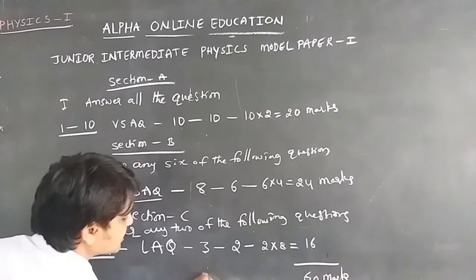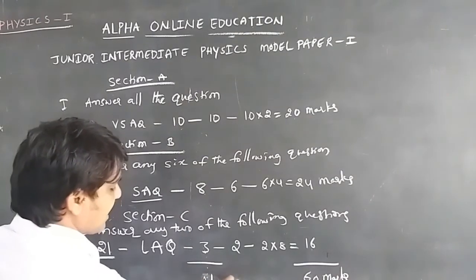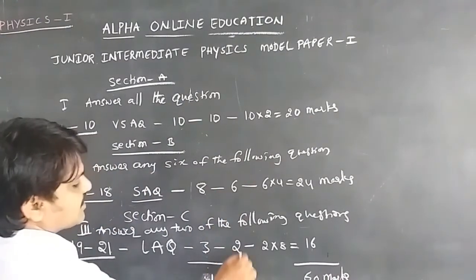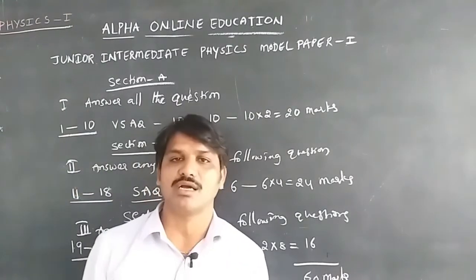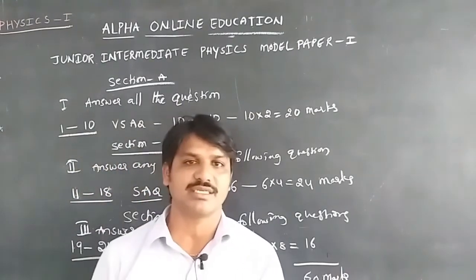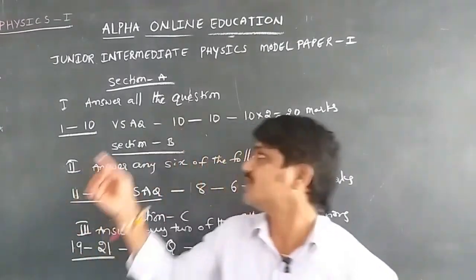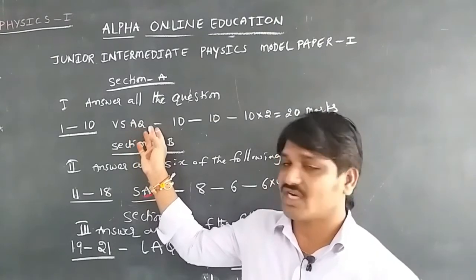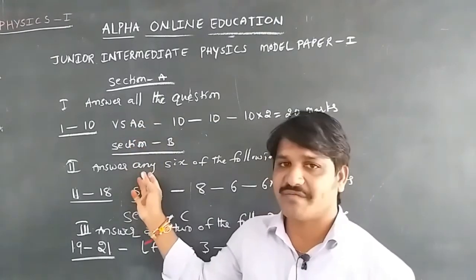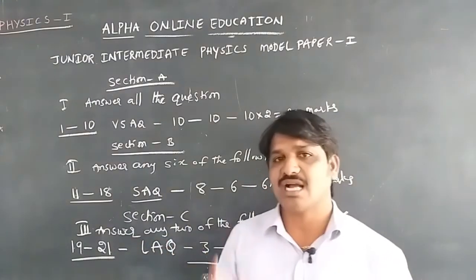The total number of questions given is 21, and we should write 18 questions. We have a choice in short answers and long answers only, but we don't have any choice in very short answer questions. We should write all the questions in Section A, the very short answer questions, and in Section B we will get short answer questions, and in Section C long answer questions.